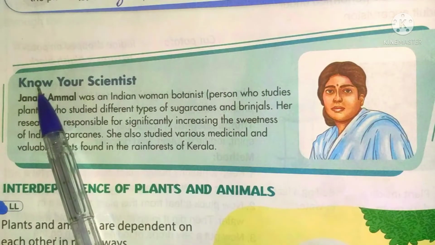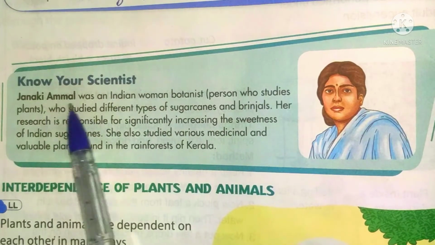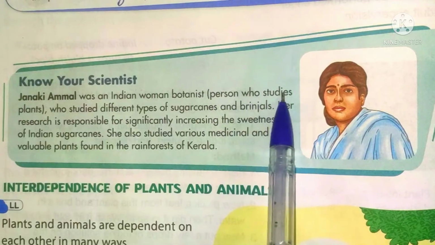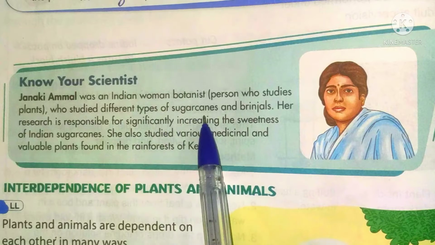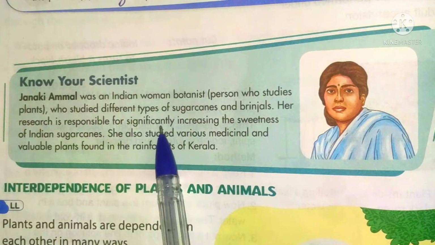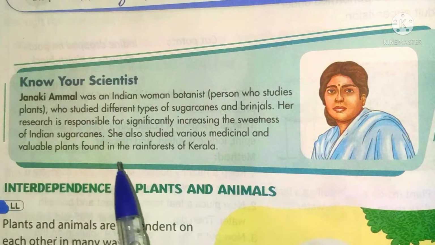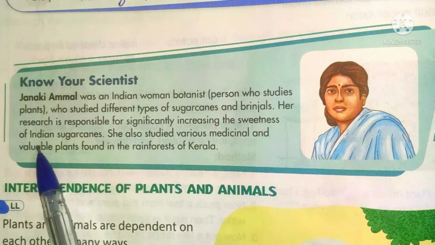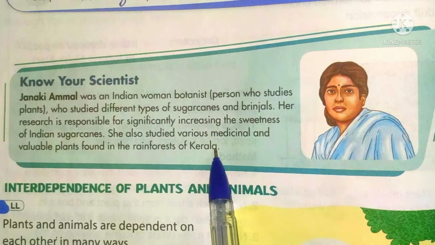Next we can learn about scientist Janaki Ammal. She was an Indian woman botanist. Botanist means a person who studies plants. She studied different types of sugar canes and brinjals. Her research is responsible for significantly increasing the sweetness of Indian sugar canes. She also studied various medicinal and valuable plants found in the rainforest of Kerala.